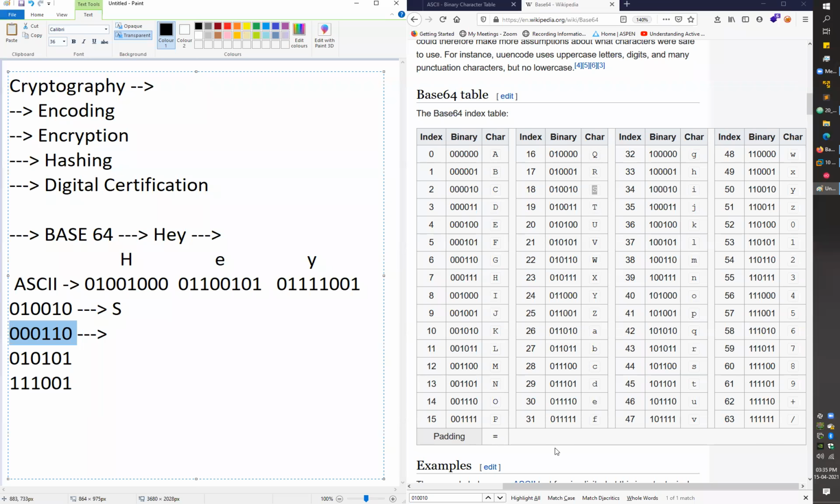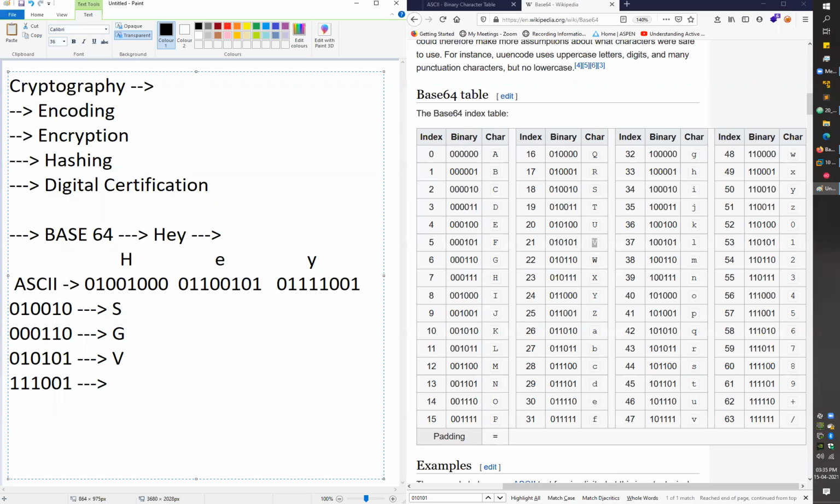Again, after that, it will follow the same step for the other groups. Just copy it and paste it here, and we got the character capital G. So just write the character here, capital G. After that, we have the third group of binary values. Again, copy the binary values and paste them here. I got the character capital V, so just write it here, capital V.